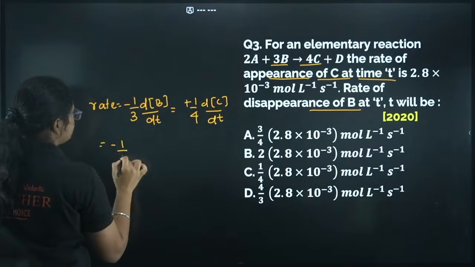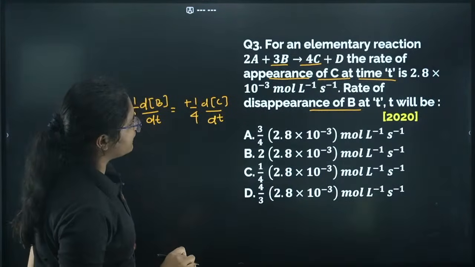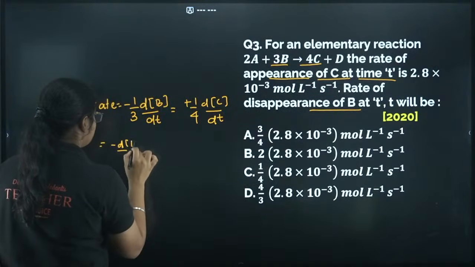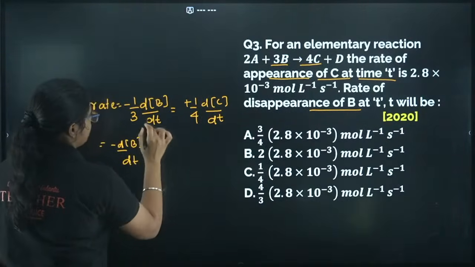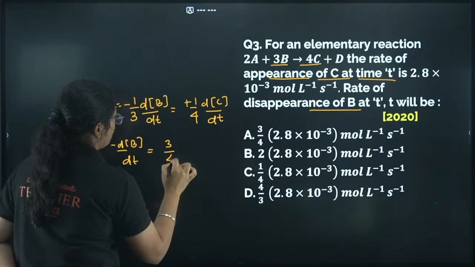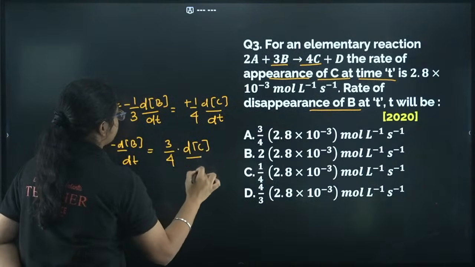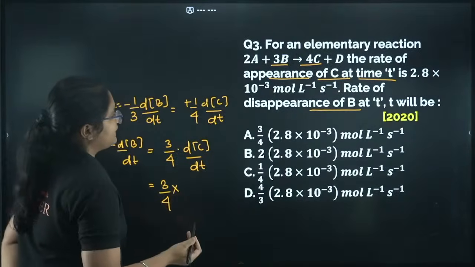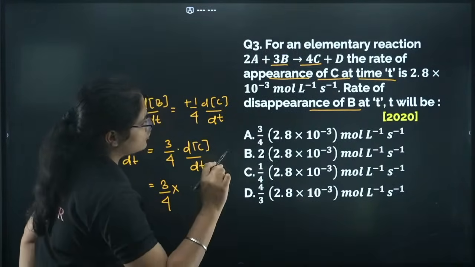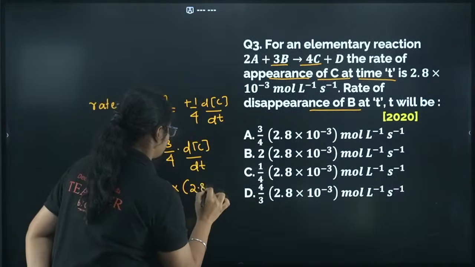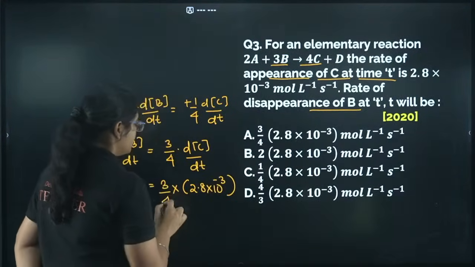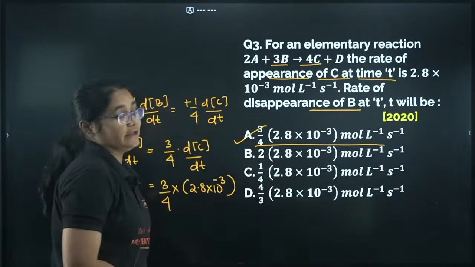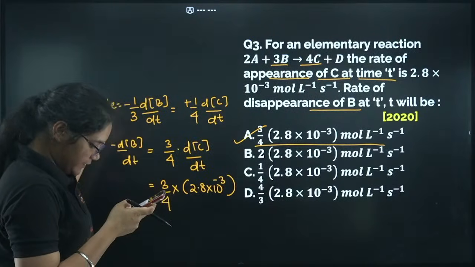Now let's substitute the values. The question here is asking us to find the disappearance of B, dB by dt, right? So I will have minus dB by dt is equal to 3 by 4 into dC by dt. What is dC by dt? The rate of appearance of C is 2.8 into 10 to the power of minus 3. So 3 by 4 of this is equal to this value, which is option number A here. Okay, clear everyone? Yes.